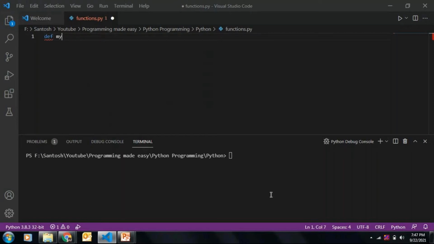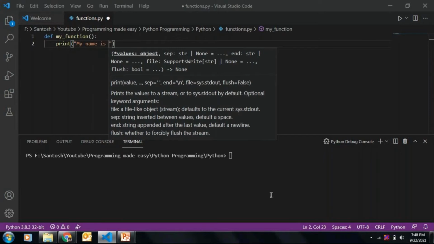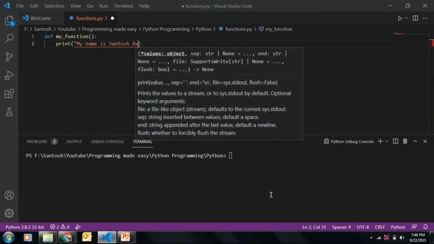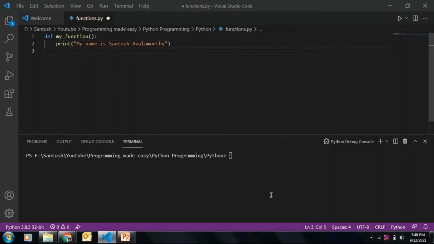So def my function, it just prints my name: My name is Santosh Avalamurthy.